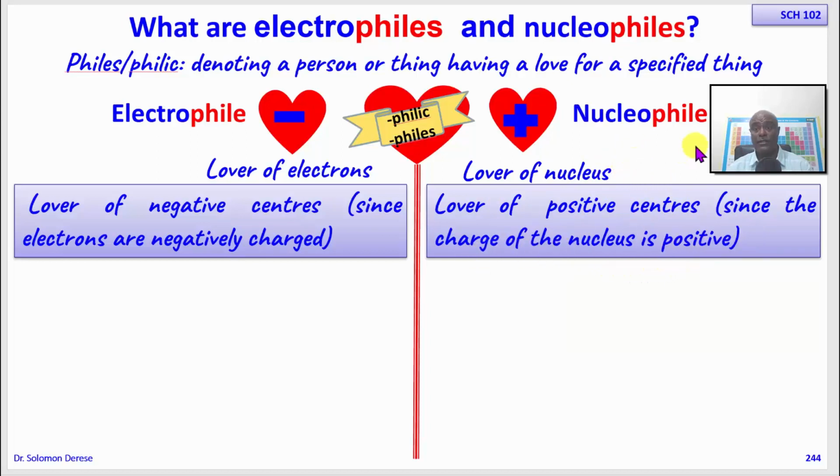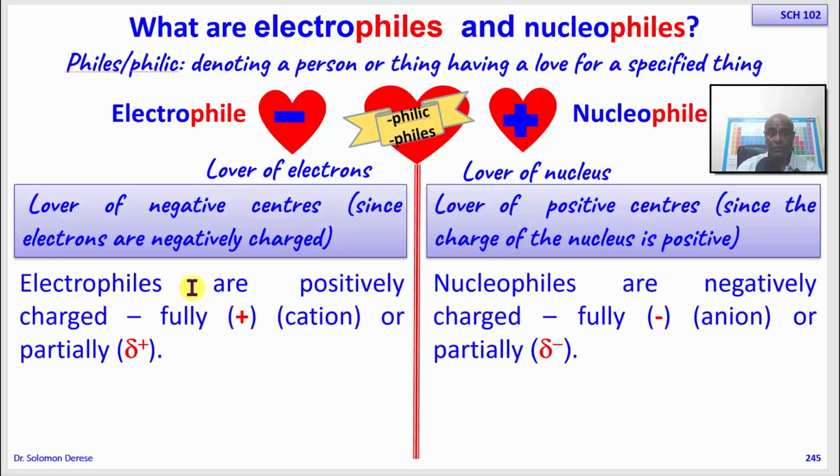So electrophiles love something that is either fully negatively charged or partially negative, while nucleophiles love something that's either fully positively charged or partially positively charged.